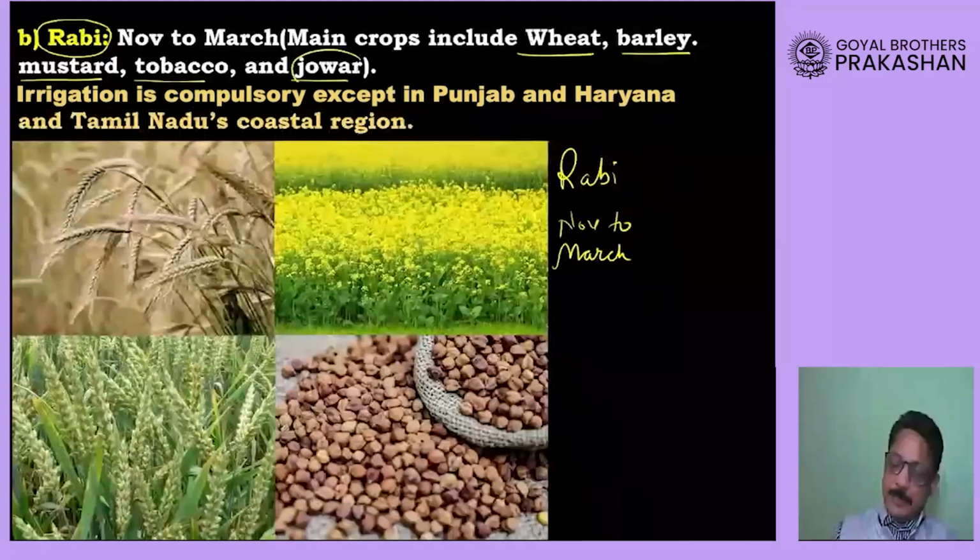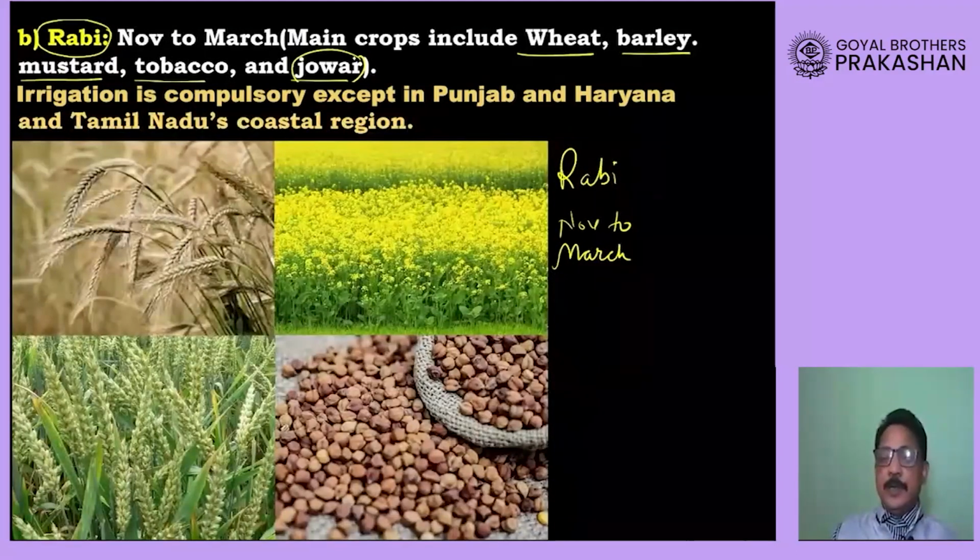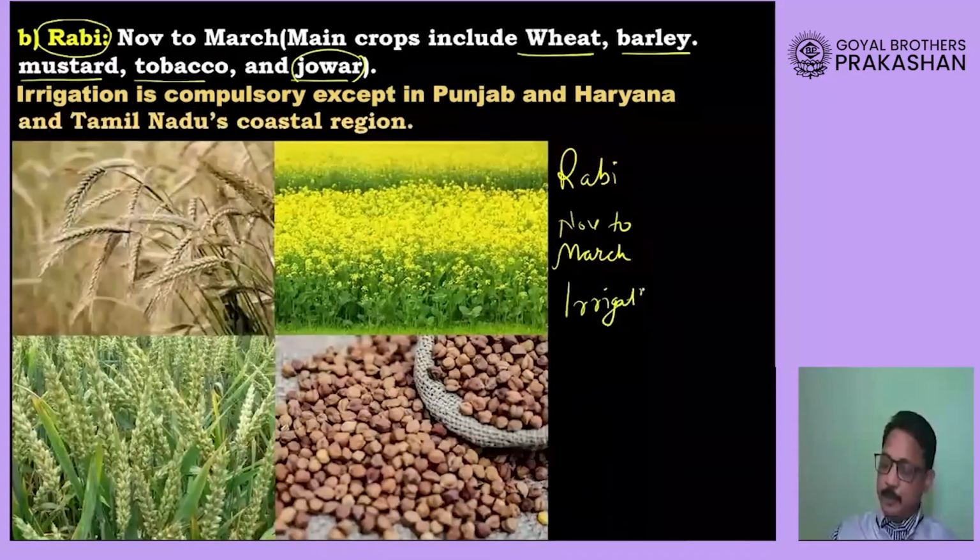Now please remember, jowar can be grown during Kharif season also. Okay, so these are the major crops that we grow during winter. Now you might wonder that in India during winter, how these crops are grown when there is no rainfall. Okay, so you must have guessed it correct. We need irrigation in order to grow these crops.